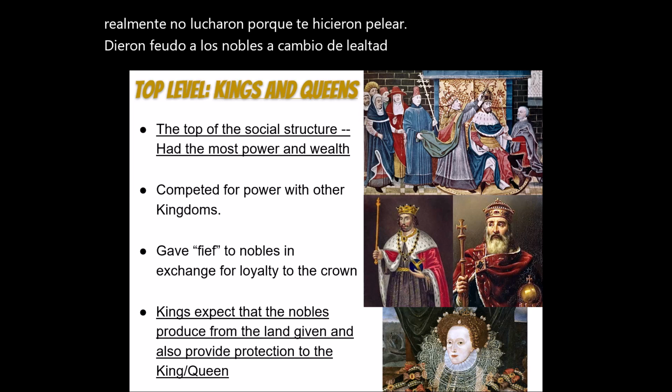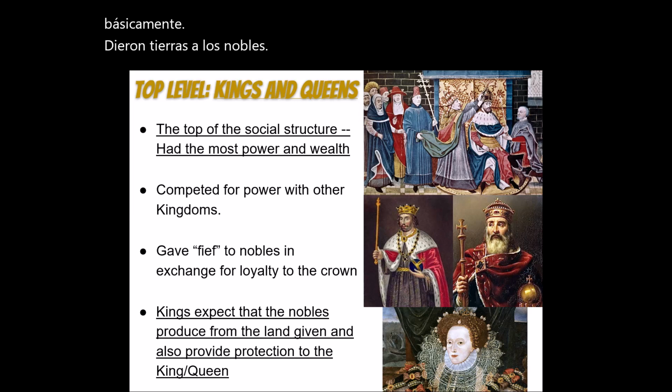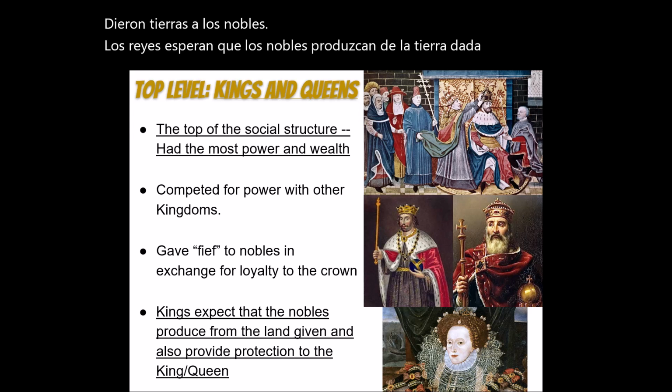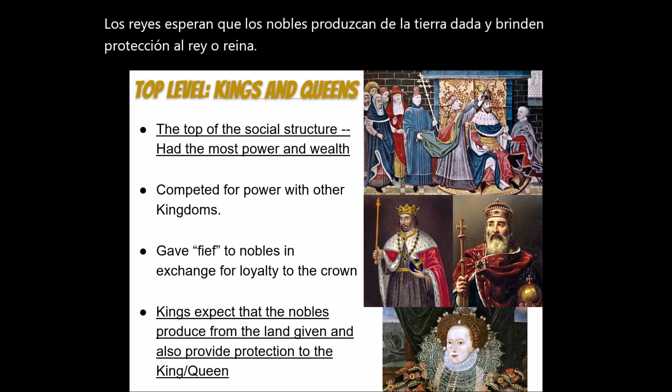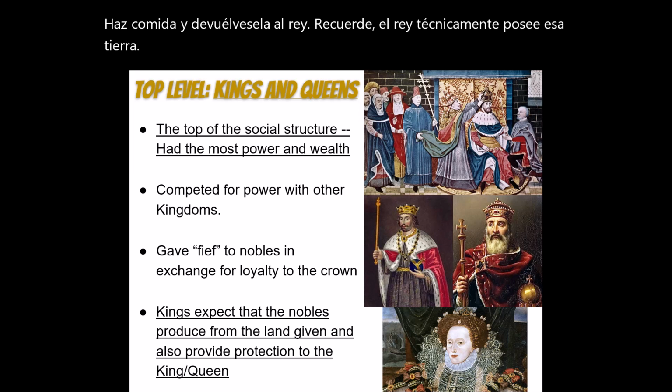So basically, they gave land to nobles. Kings expect that nobles produce from the land given and provide protection to the king or queen. So the king gives you land, and you make food and give it back to the king. Remember, the king technically owns that land. Next slide.